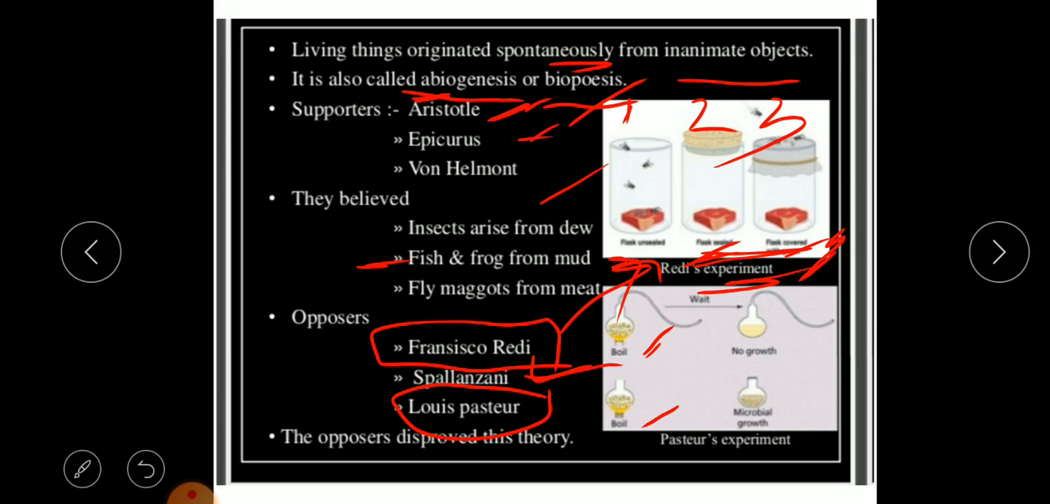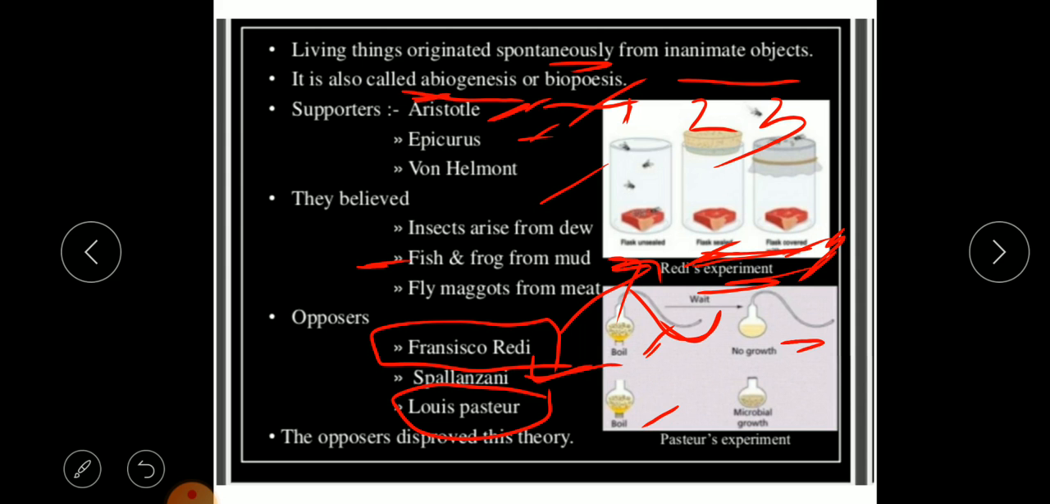And he observed that there was no growth in the first one, this swan-necked flask, which actually disproved the theory of abiogenesis. Now after several months, what happened? The neck was broken. You can see in the picture below, the neck was broken.